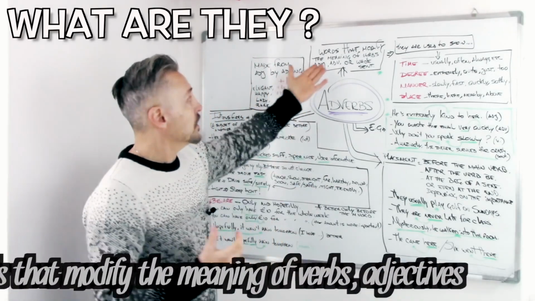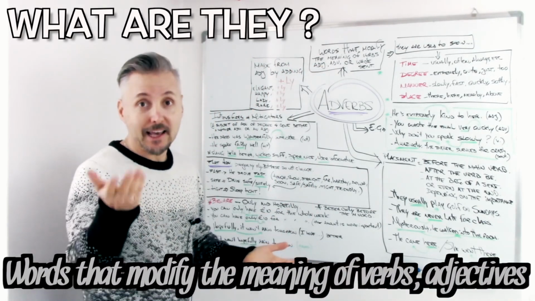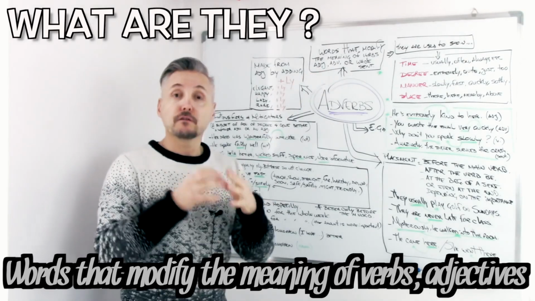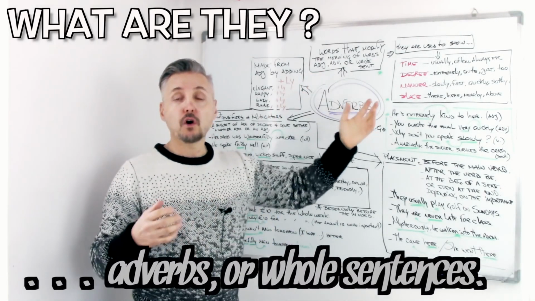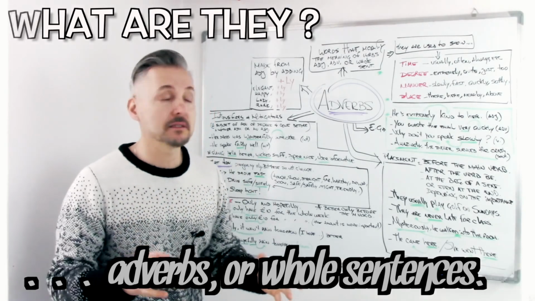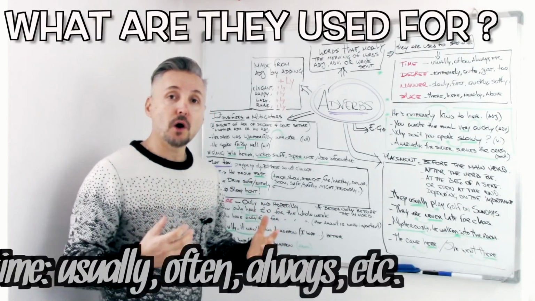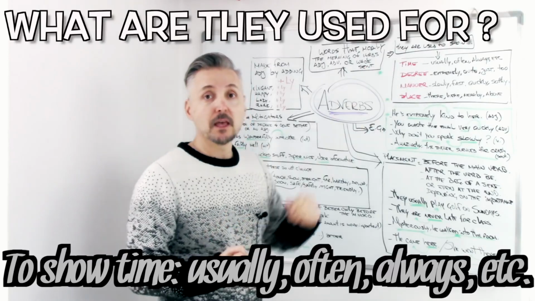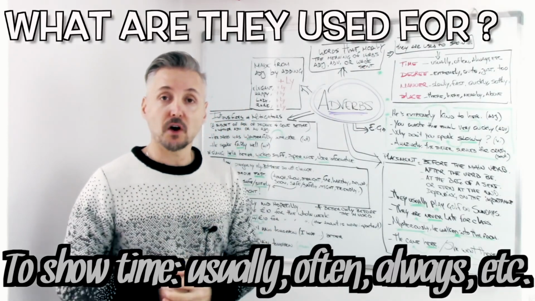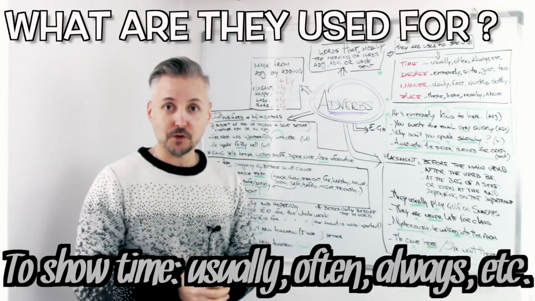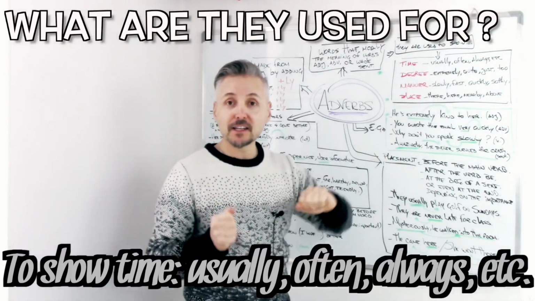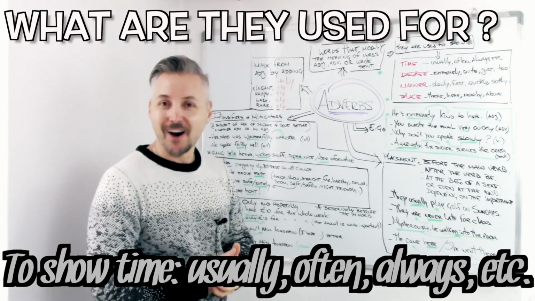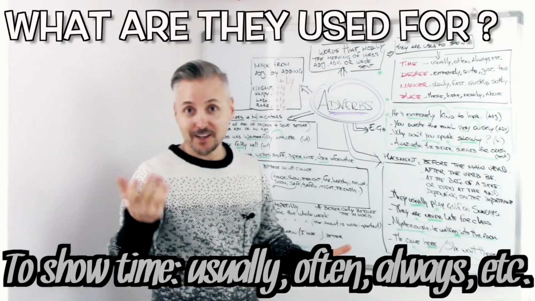They are words that modify, like I said, the meaning of verbs, adjectives, adverbs, or whole sentences. They're used to show time, and we have adverbs of time, like usually, often, always, etc.